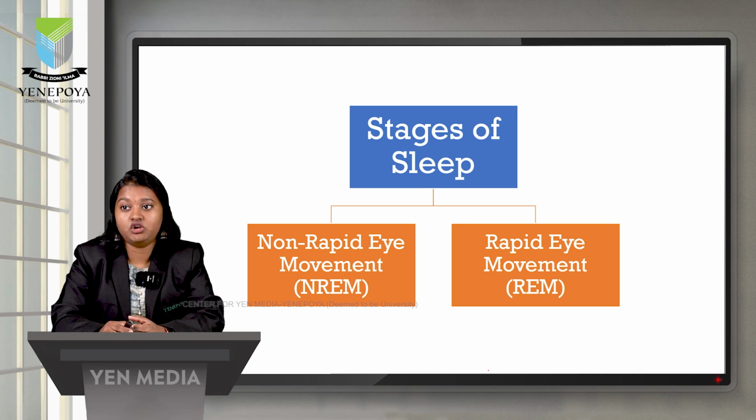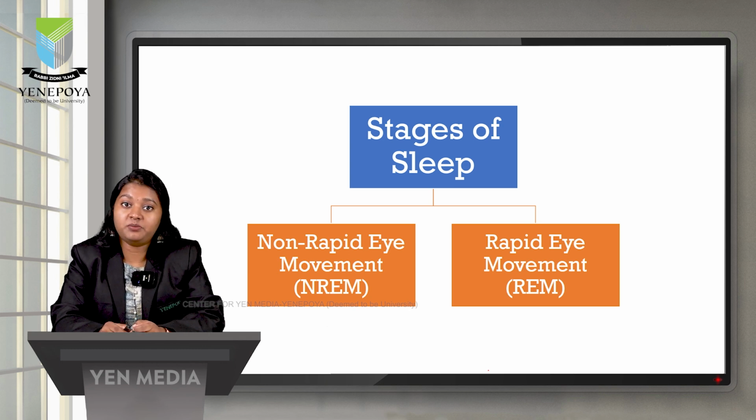Sleep architecture. Sleep architecture is the structural pattern of sleep cycles, which can be visualized by a hypnogram. The main component of sleep architecture is the stages of sleep. There are two main stages of sleep: non-rapid eye movement sleep and rapid eye movement sleep.